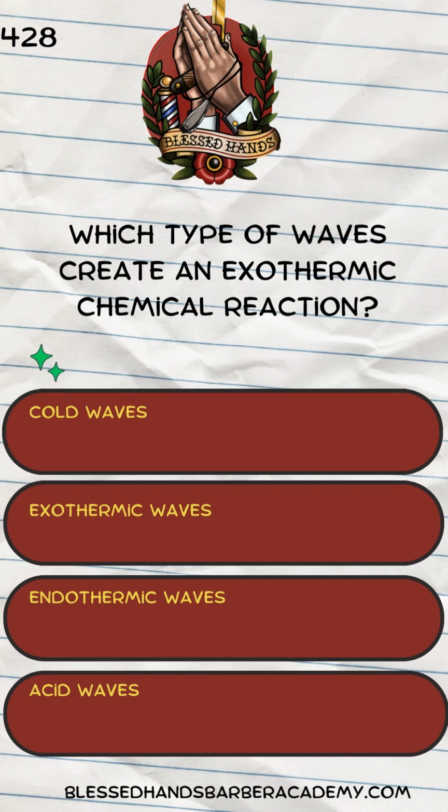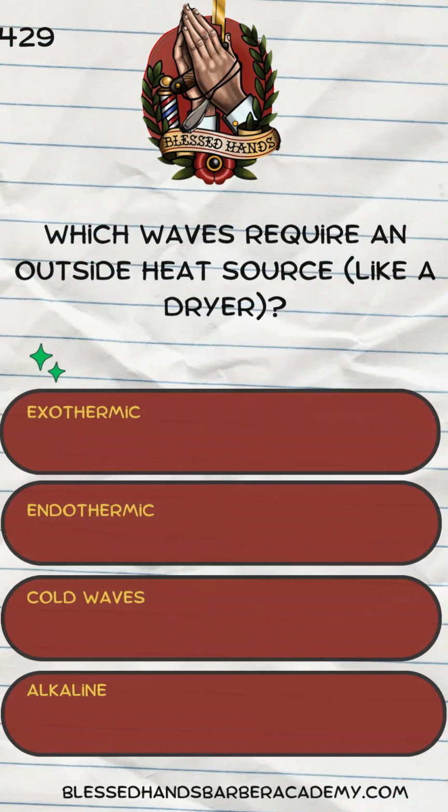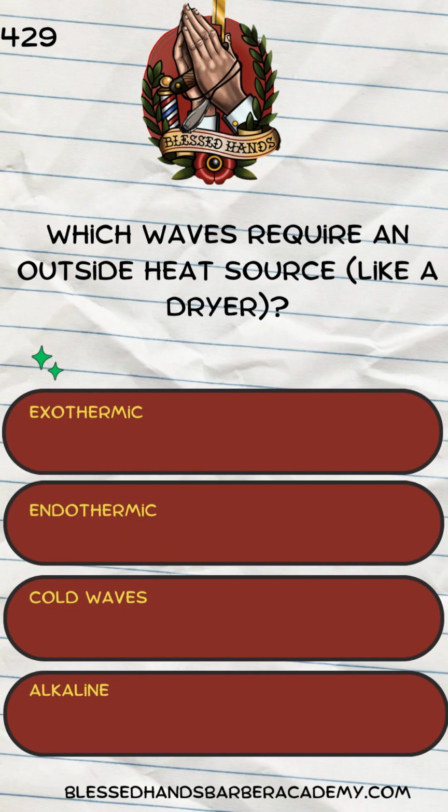Which type of waves create an exothermic chemical reaction? Cold waves, exothermic waves, endothermic waves, acid waves. B. Exothermic waves. Which waves require an outside heat source, like a dryer? Exothermic, endothermic, cold waves, alkaline. B. Endothermic.